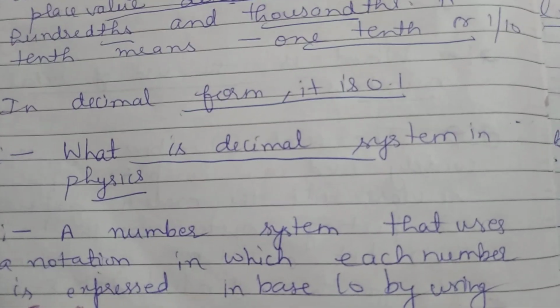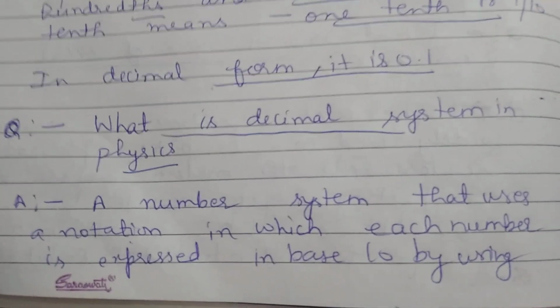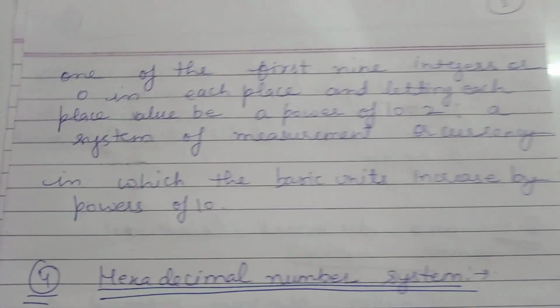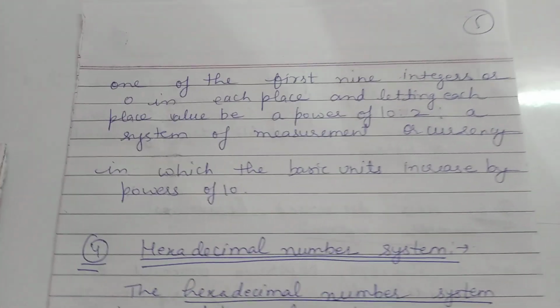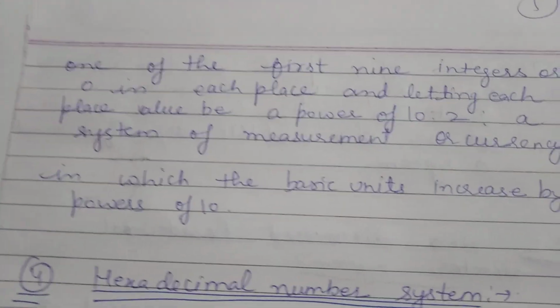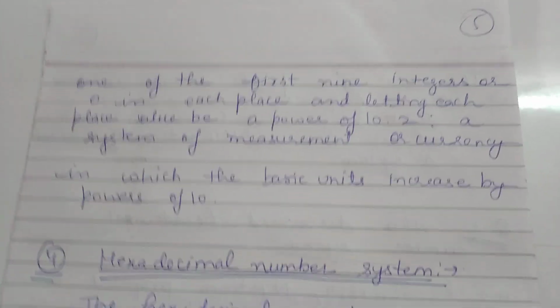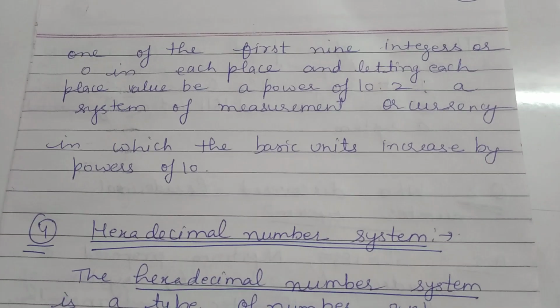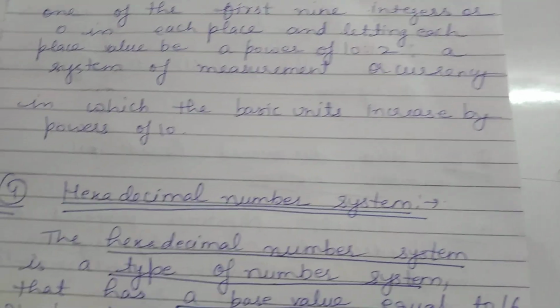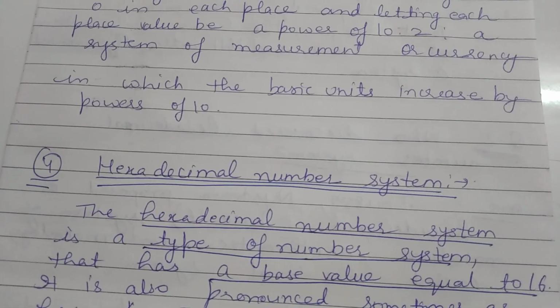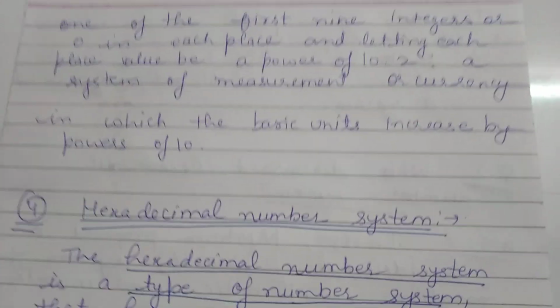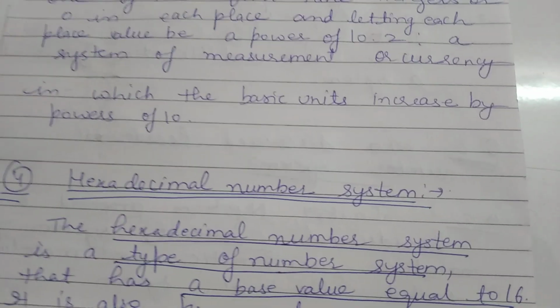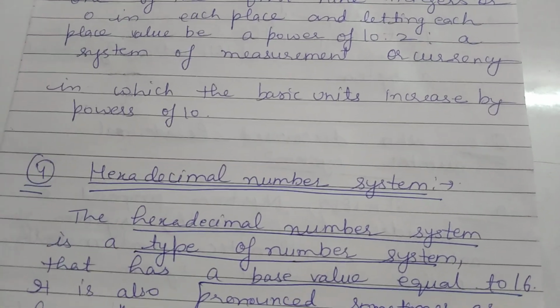It uses one of the first 9 integers or 0 in each place, letting each place value be a power of 10, or it is a system of measurement or currency in which the basic unit increases by powers of 10. In physics, decimal means power of 10.